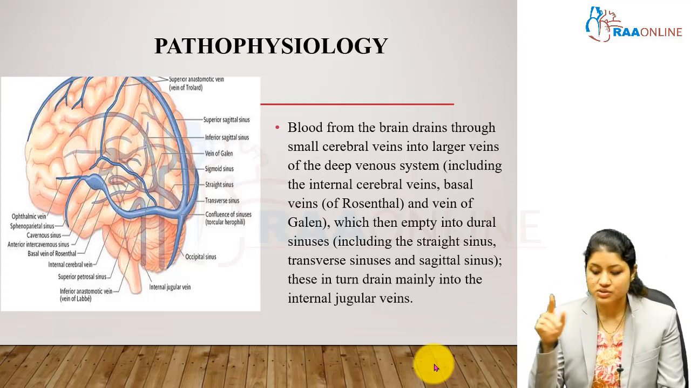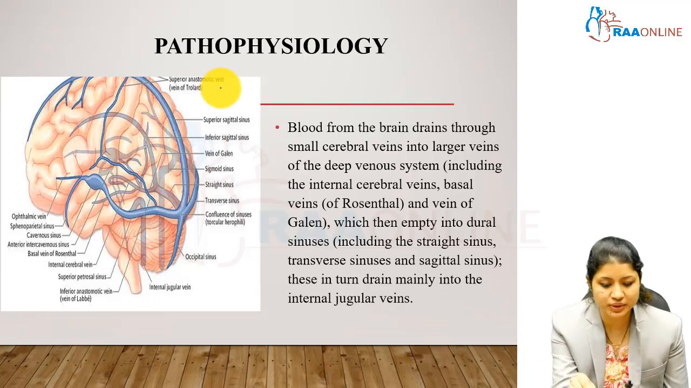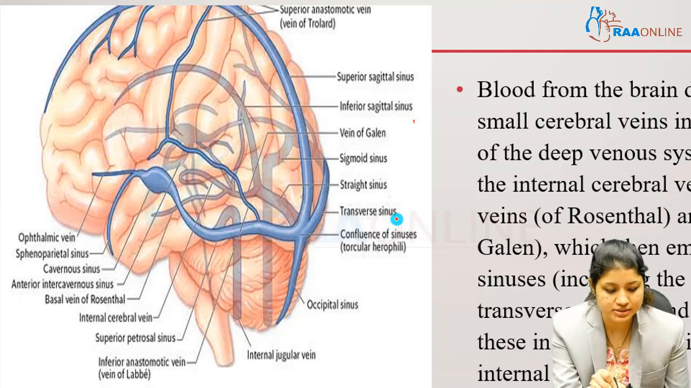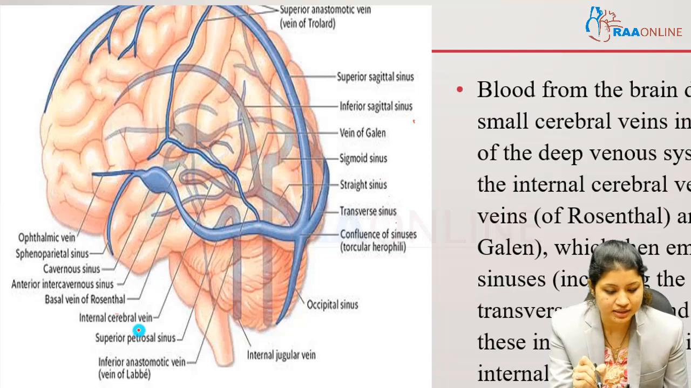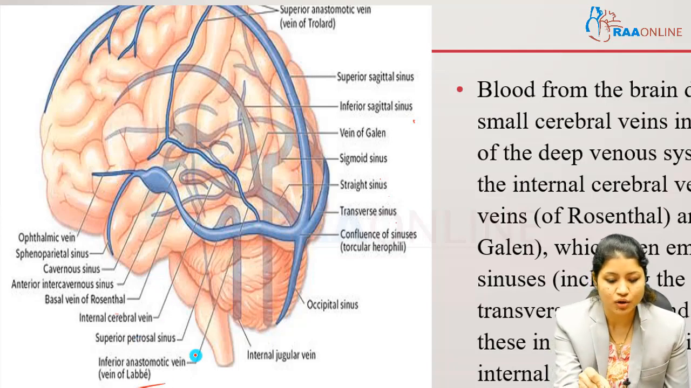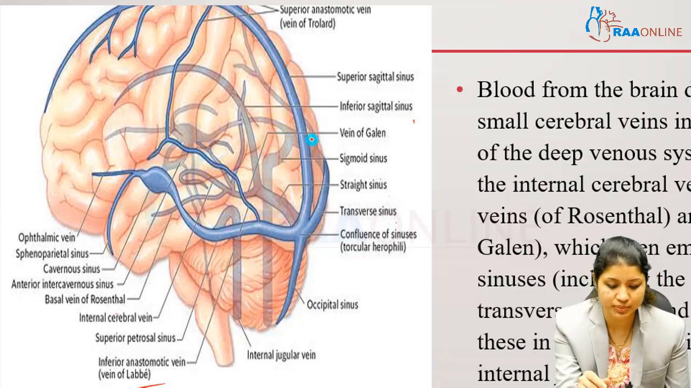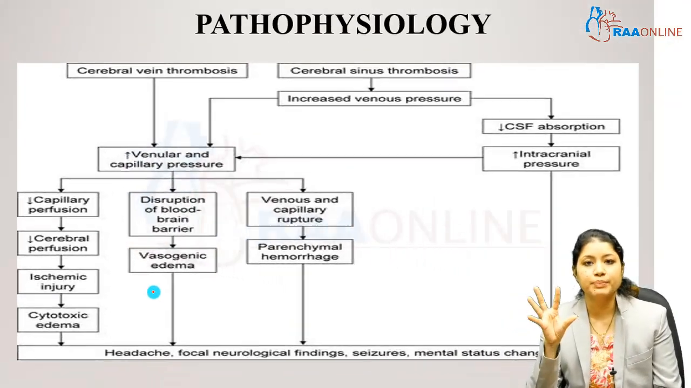which results in the formation of thrombus. As we can see here, we have the main venous system, that is the superior sagittal sinus, the inferior sagittal sinus, the sigmoid sinus, the straight sinus and the transverse sinus, which are the major venous system. And then you have the deep venous systems like the basal vein of Rosenthal, the internal cerebral vein, the vein of Labbé. All these venous systems drain blood from various parts of the brain and finally enter into the internal jugular vein. So what happens?